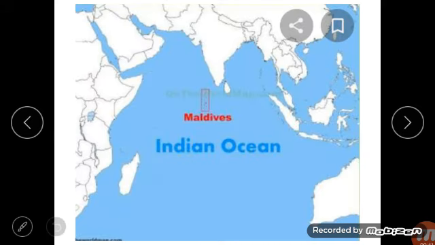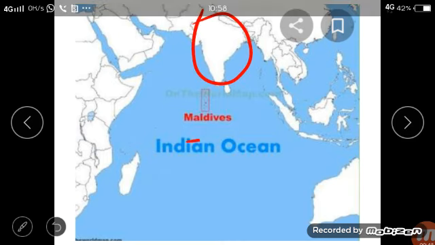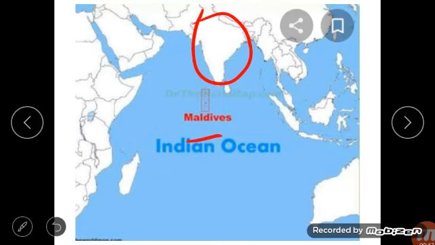And last we are going to study about the Maldives. Here is your India and this is our Maldives. Maldives is an archipelago. It has nearly 1200 small coral islands. Archipelago means a large group of islands. You can see the small islands. So there are 1200 small coral islands.